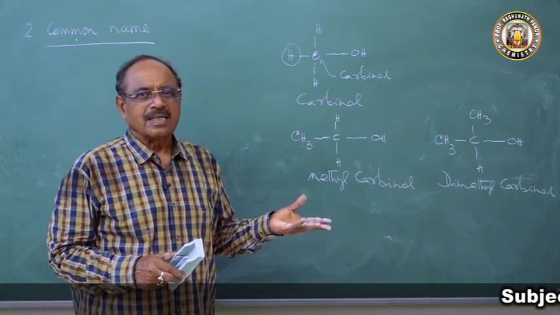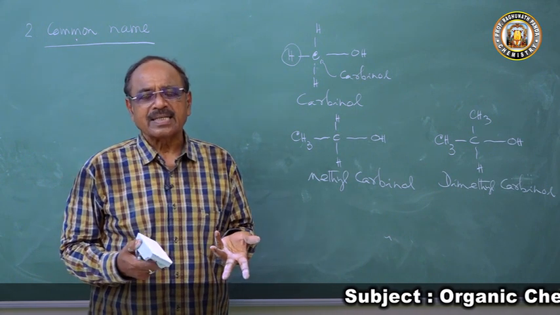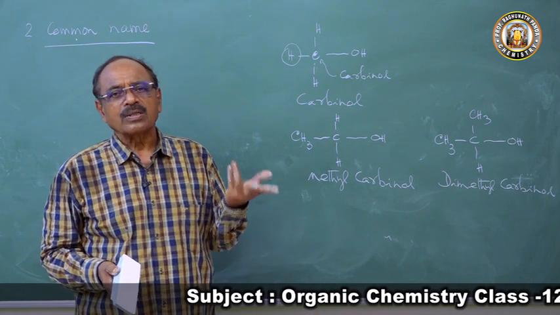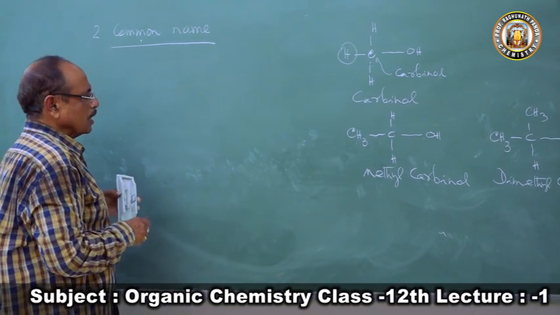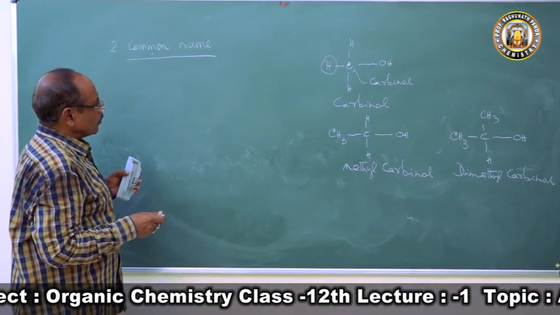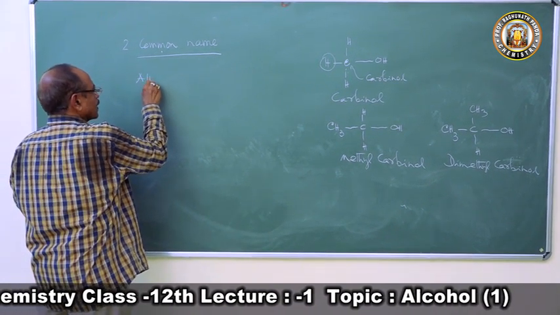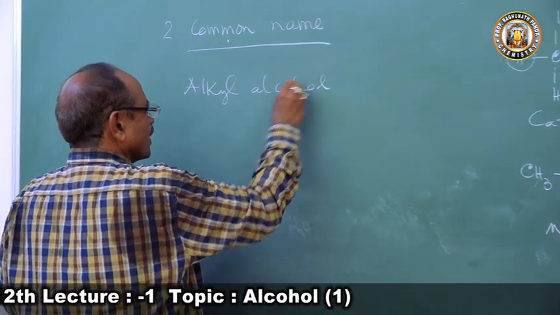Acetic acid occurs in vinegar. Vinegar is acetum in the Greek language, so they called it acetic acid. Like this, all these organic compounds have common names. So what is the common name for alcohols? The common name is alkyl alcohol.